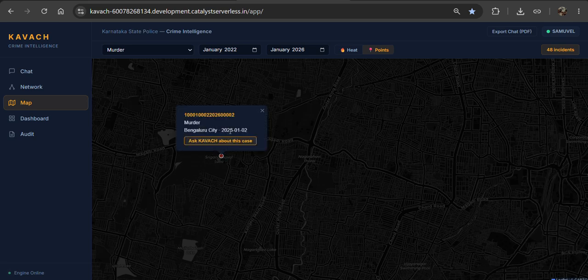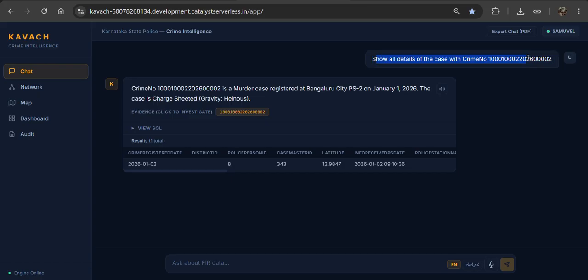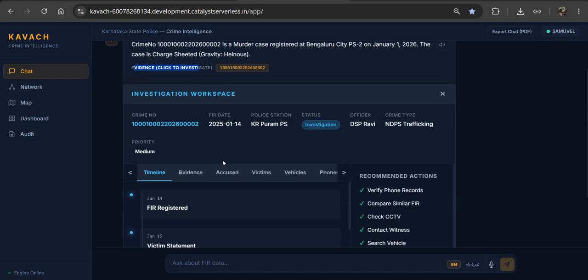For example, the murder case, Bangalore City 2026, and let me ask about this case which I'm clicking: show me all the crime, or show me the details. It goes through the SQL database and gives clear details: what the case is, where it was registered, when it happened, and who took the charge sheet. If I click investigate evidence, it goes through the timelines.